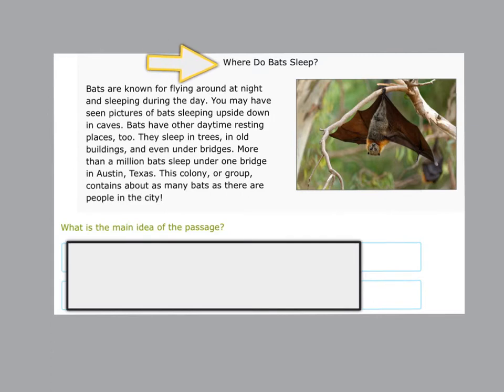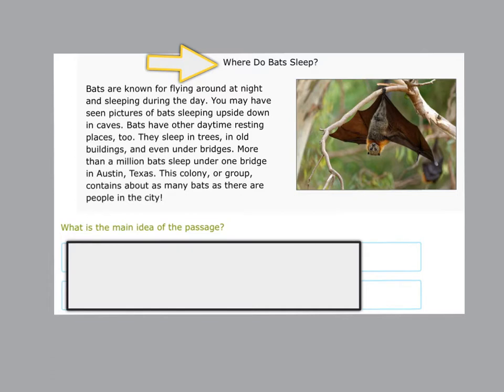That title is already giving me some helpful information. I know that the topic is probably going to be bats, and what the paragraph will probably be telling me is where do bats sleep. So that title is already giving me a good idea of what I will be reading next.